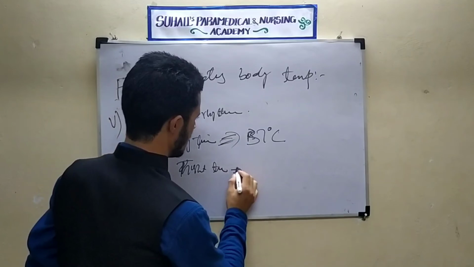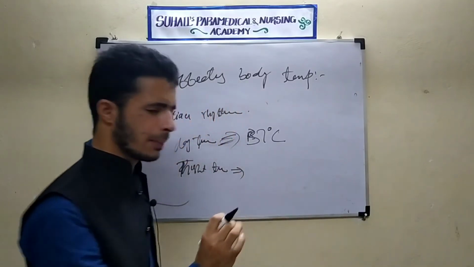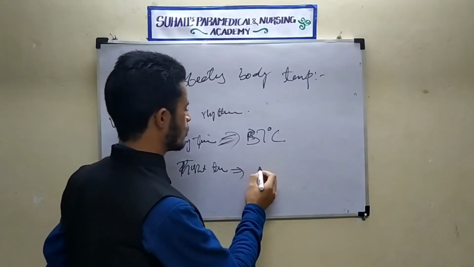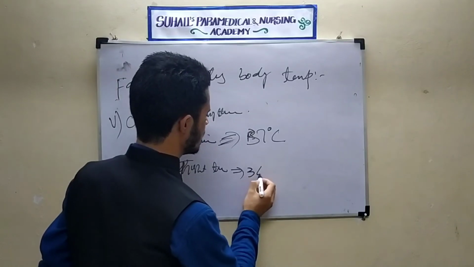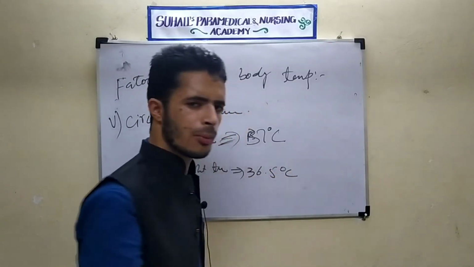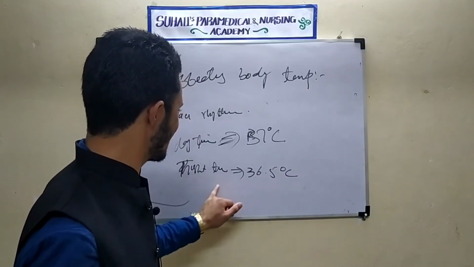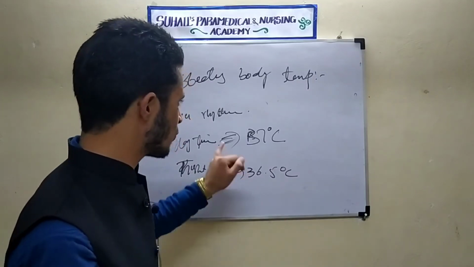But what will happen during night time? The body temperature decreases by 0.5 degrees Celsius, that is, 36.5 degrees Celsius will be the body temperature. So there is a decrease in the body temperature during night. So this also affects circadian rhythm.